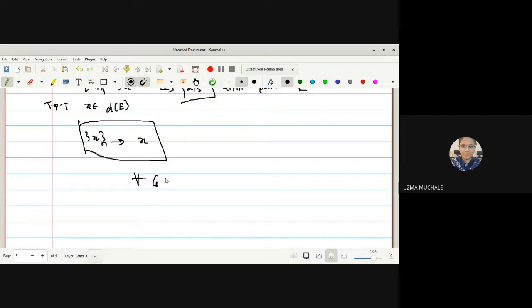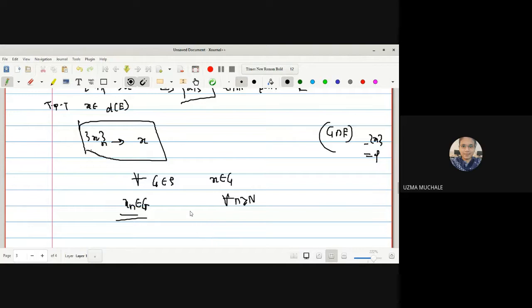For all open sets G containing the point X, for all n greater than or equal to N, Xn belongs to G. That means from N onwards, all the terms of your sequence will belong to the open set G, which implies Xn converges to the point X. Simply, we have written the definition of Xn converges to X. Now what is our aim to prove? Our aim is to prove that G intersection E minus the point X is non-empty.